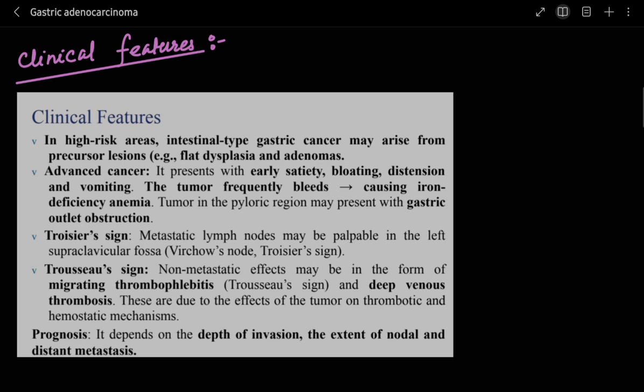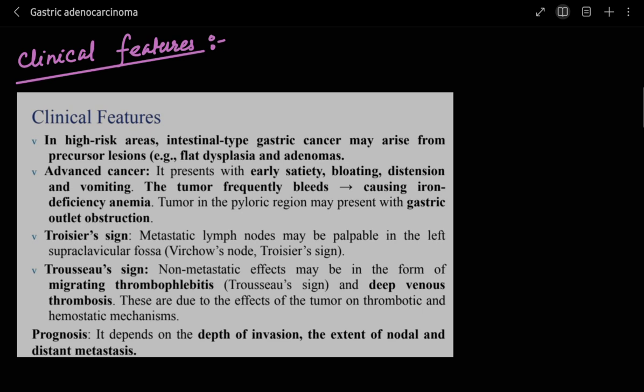Then bloating, distension and vomiting are there, right. And remember, this tumor bleeds frequently. Because of this, you already know it will lead to IDA, iron deficiency anemia. Also important, if this tumor is present near the pyloric region, then it may present with gastric outlet obstruction also.